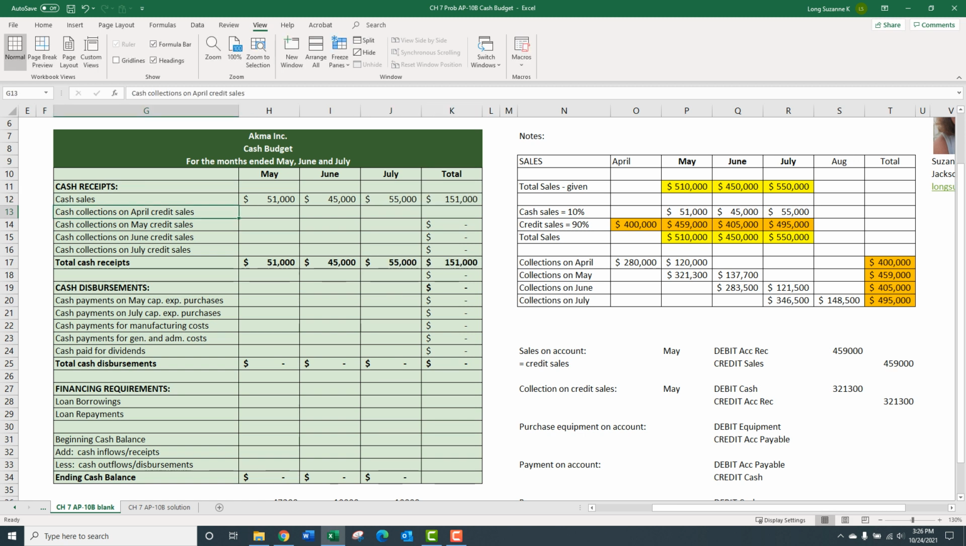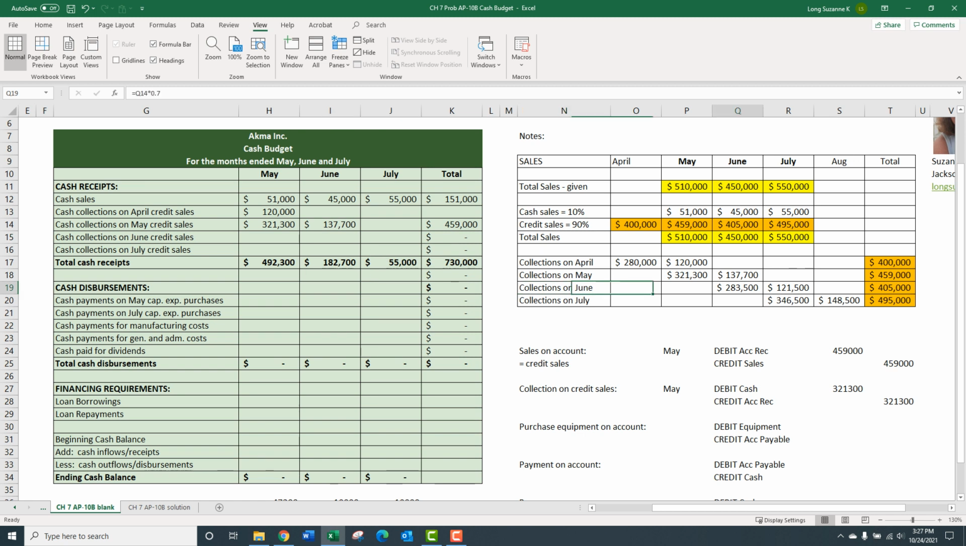Now cash collections on April sales, credit sales, is going to be just this piece right here, the 120. April coming in May. Oops. That's it. May coming in May and June. May, and June. Okay, right there. 321.3. 137.7. Oh, that didn't come out. 137.7.